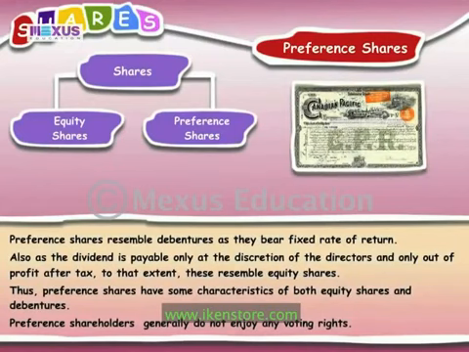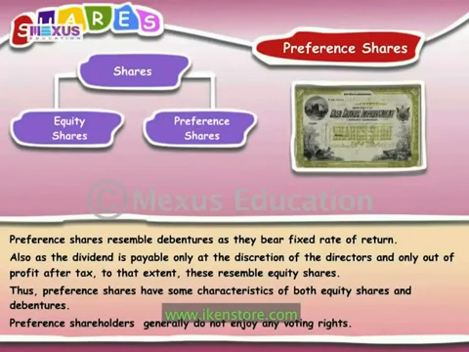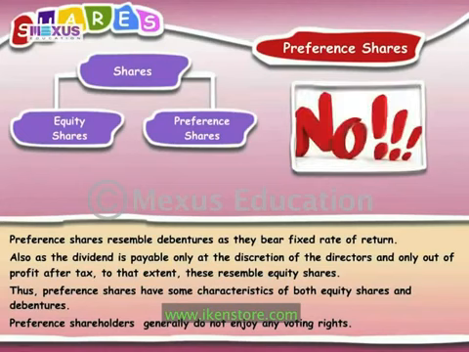Preference shares resemble debentures as they bear fixed rate of return. Also, as the dividend is payable only at the discretion of the directors and only out of profit after tax, to that extent these resemble equity shares. Thus, preference shares have some characteristics of both equity shares and debentures. Preference shareholders generally do not enjoy any voting rights.